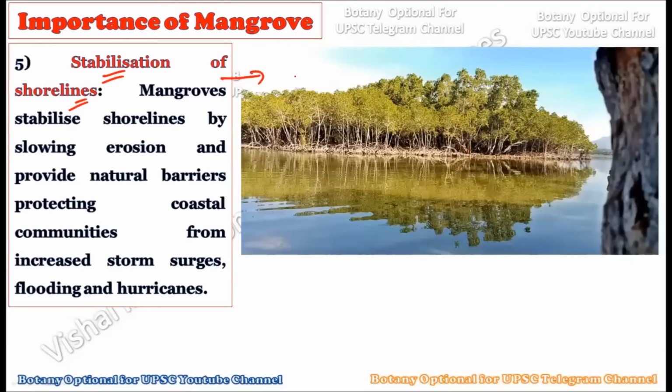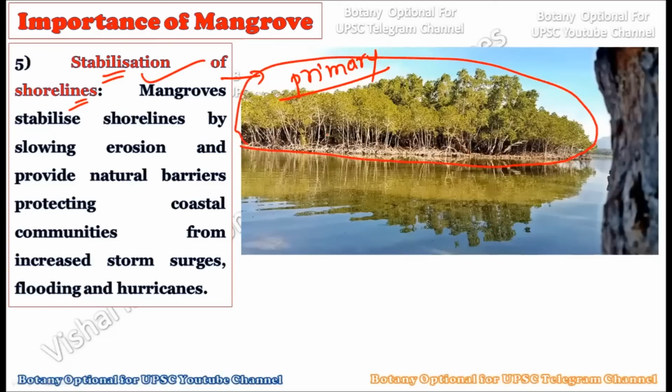Now this is a primary function of the mangrove forest, because they are stabilizing the shorelines or the coastal area. Whatever the coastal area is, it is stabilized due to the presence of mangrove plants. These mangrove plants are present in large quantity, and they form the forest, and they harbor not only plant species but also animal species, small or large. All the animals are found in this ecosystem which is created out of the mangroves.